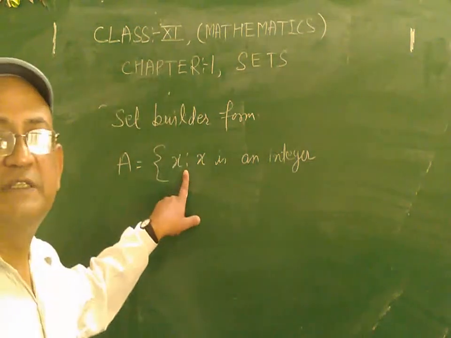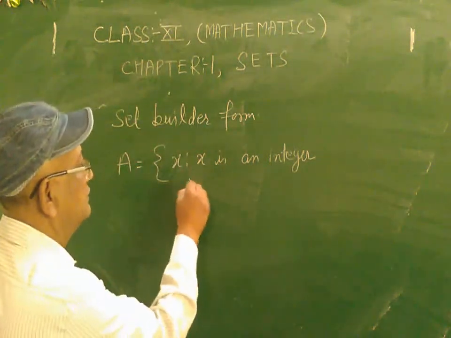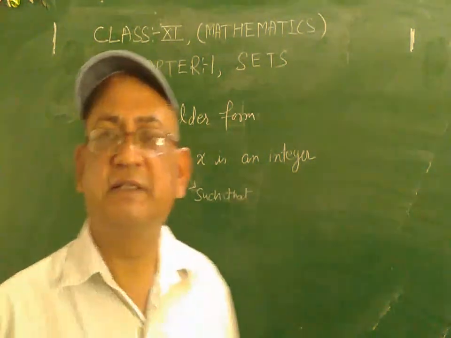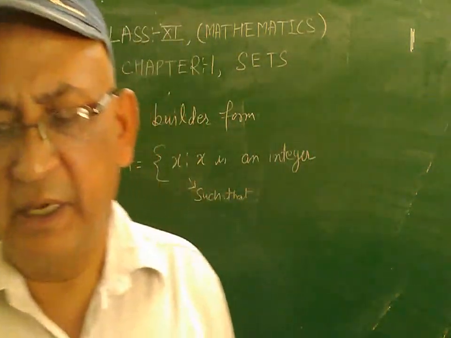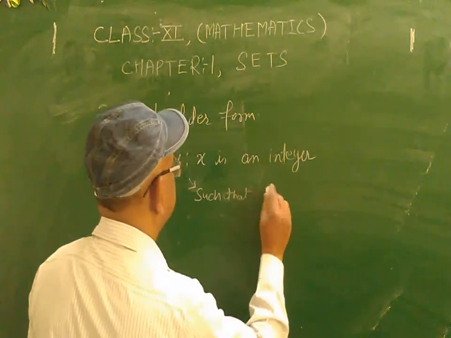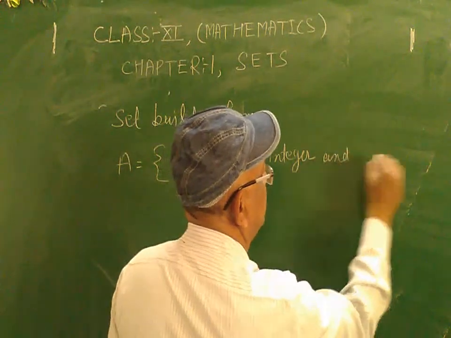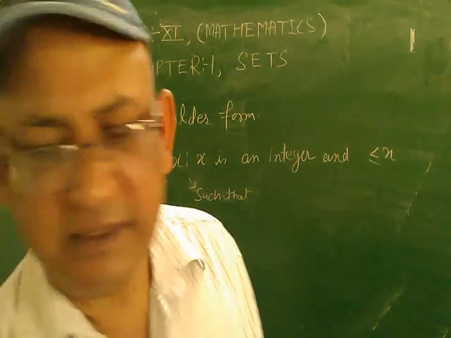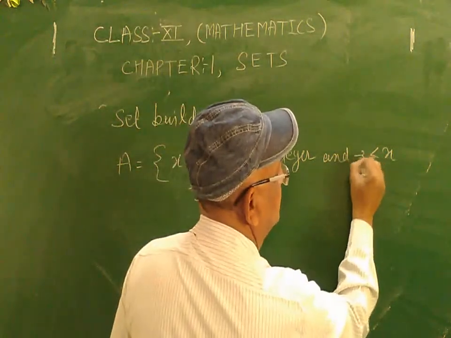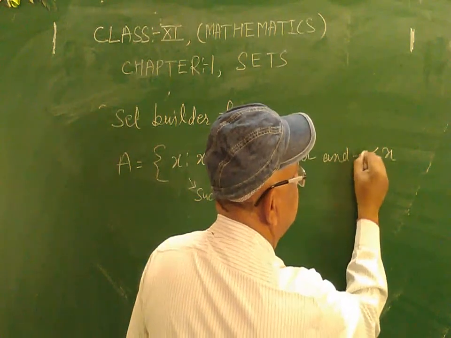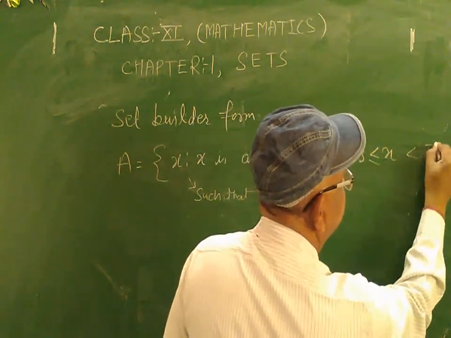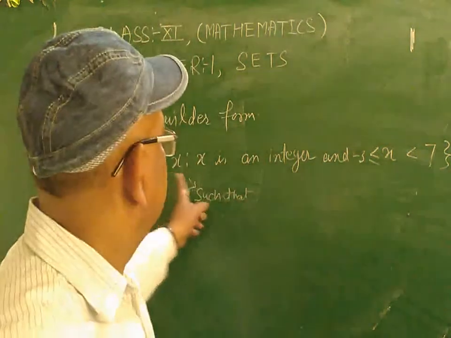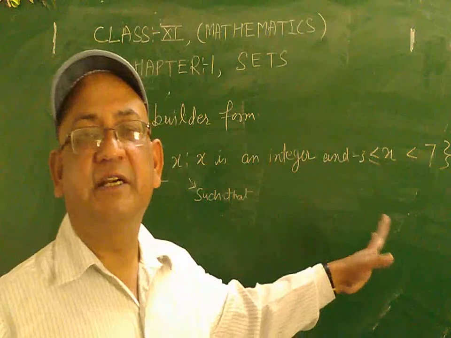This is the sign of such that. x such that x is an integer and x is greater than or equal to -3, it is -3 students, and x is less than 7. So it is a statement written in the set builder form.